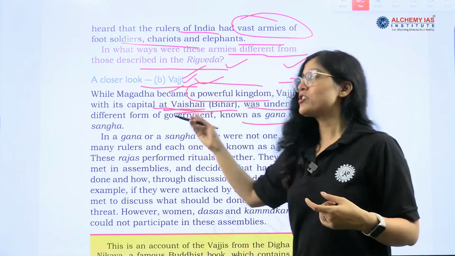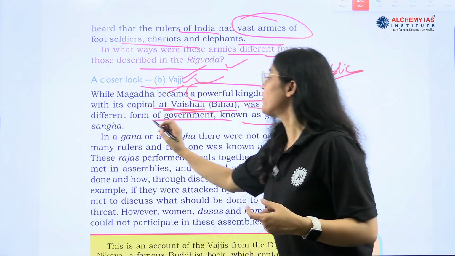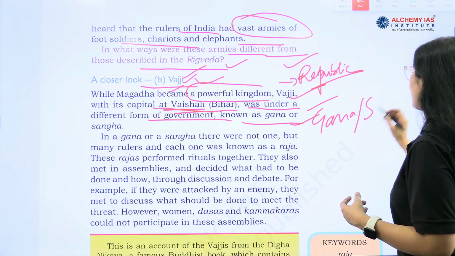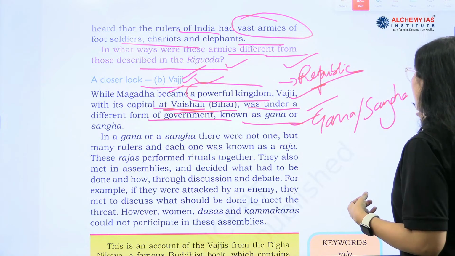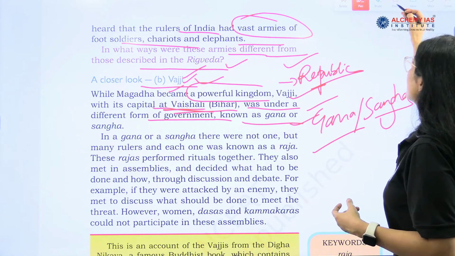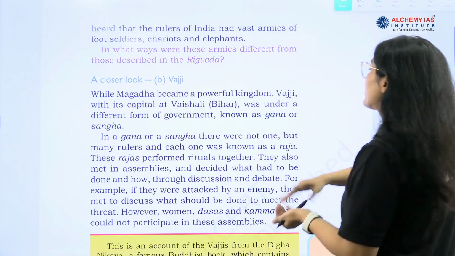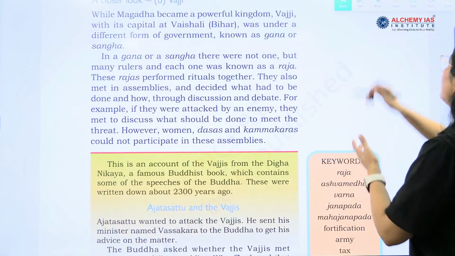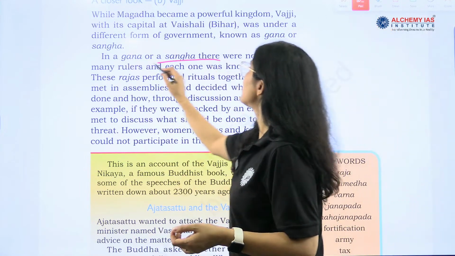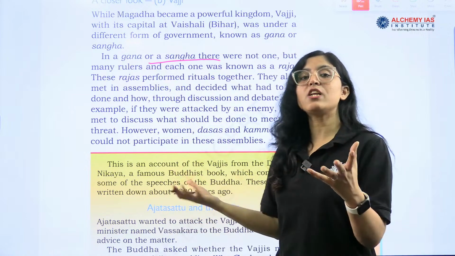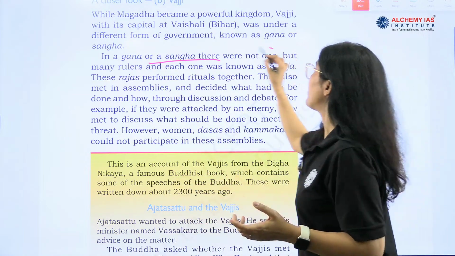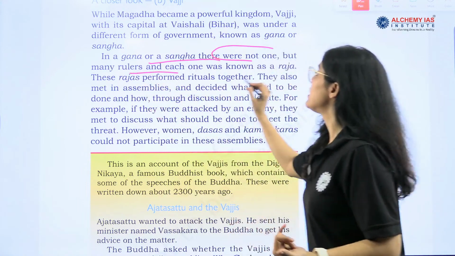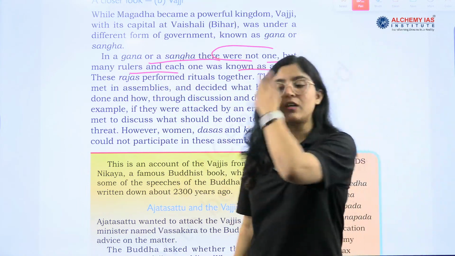The capital is Vaishali, Bihar. It was under a different form of government known as Gana or Sangha. Very, very important. This question can be asked directly, right? So Gana and Sangha was the nature of Vajji. In Gana or Sangha, what was the nature of administration? So there was not one but many rulers, and each was known as a Raja.